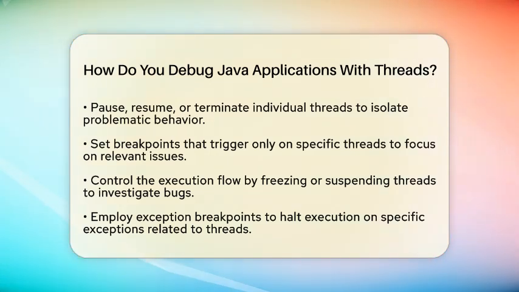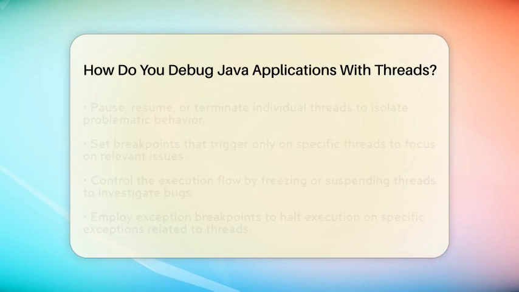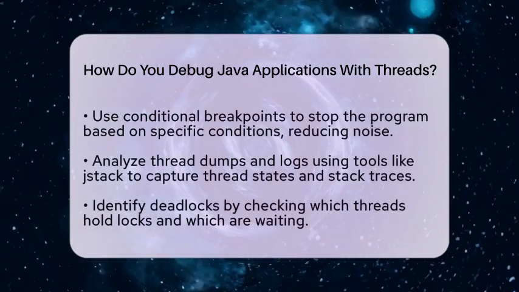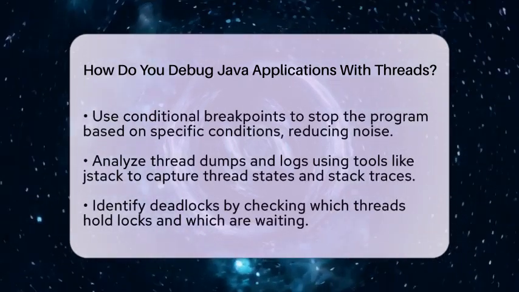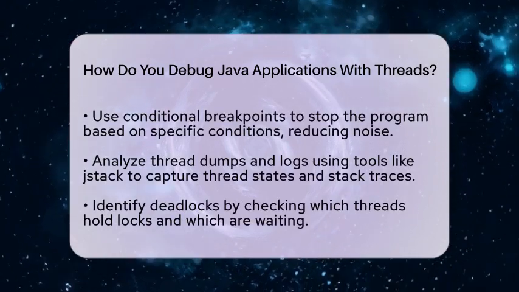Employing exception and conditional breakpoints can also streamline your debugging process. Exception breakpoints will halt execution when a specific exception is thrown, which is useful for catching errors related to thread operations. Conditional breakpoints stop the program only when certain conditions are met, such as a specific thread identifier or variable state. This reduces noise during debugging and helps you focus on what matters.